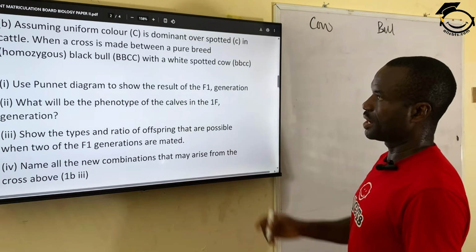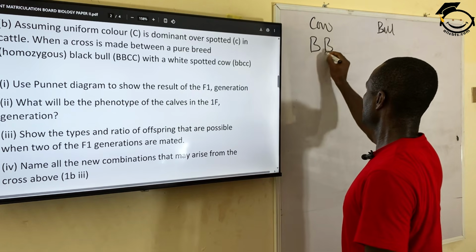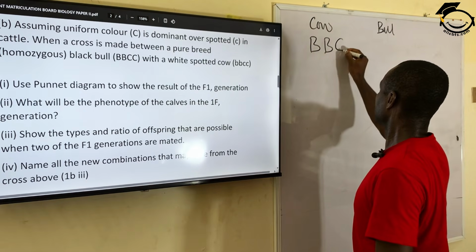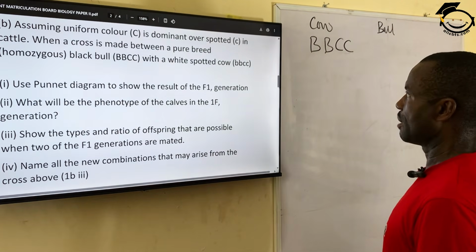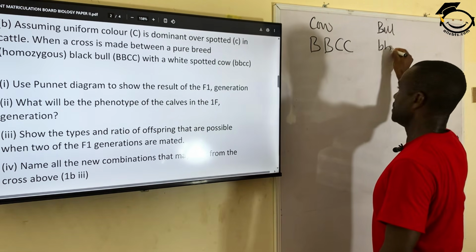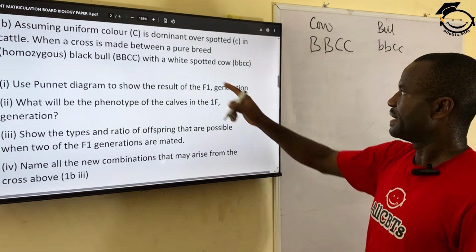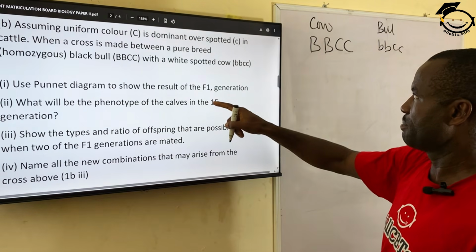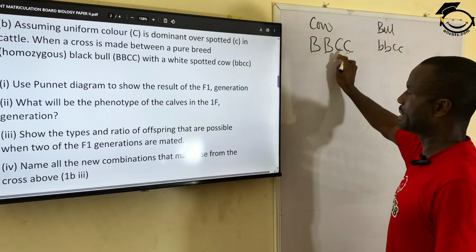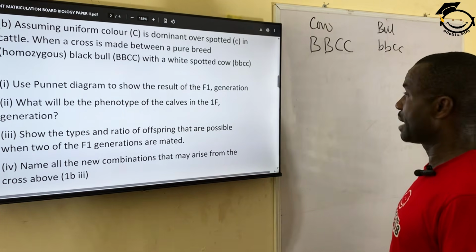The genotype for the homozygous black is given as BBCC, the uniform pure breed. Now, for the other parent, we have the homozygous recessive, which is BBcc. cc simply means the white spots, while the BB represents the black.